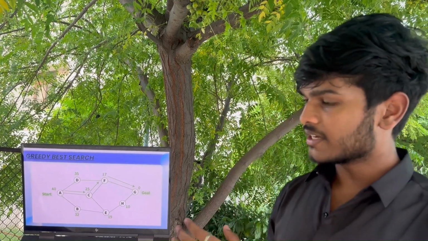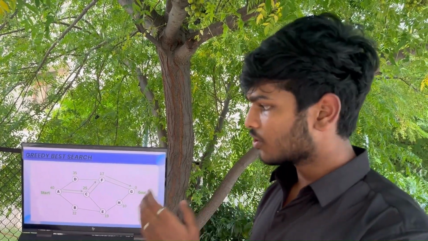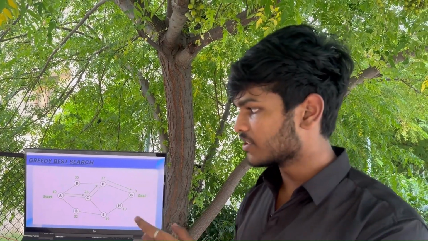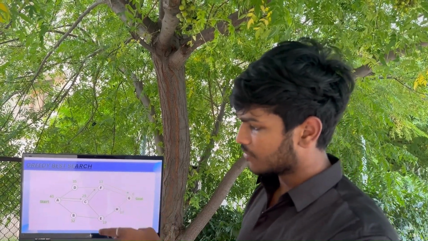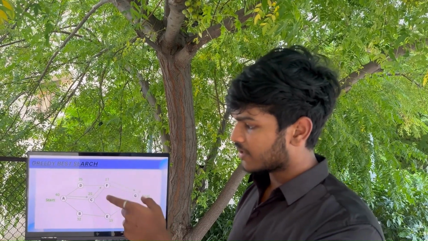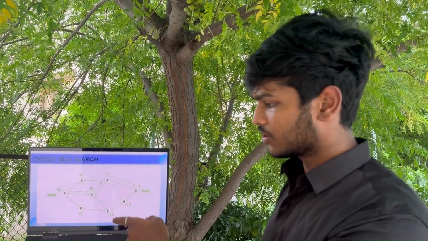So if you look at this example, starting at point A, the algorithm chooses to go to C because of its heuristic value, which is 25, which is less than the other two heuristic values. And then from C, it chooses to go to F and not E because the heuristic value to reach F is less than what it is to reach E. And then from F, it reaches G, and it's the only path.